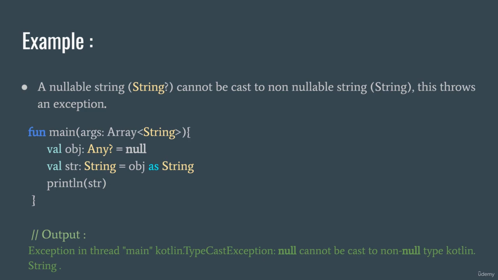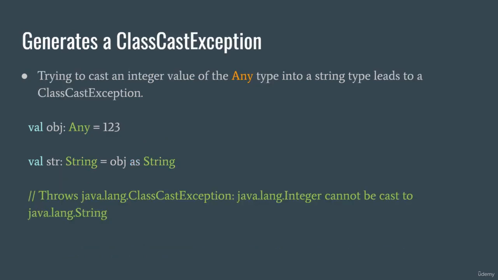Here, of course, this doesn't work because the object of type Any nullable is actually null, so it's empty. But this throws an error, so this really crashes our software, our program, and we want to avoid that at all costs, right? So what can we do? Well, let's have a look in a second. But first, it generates a class cast exception.